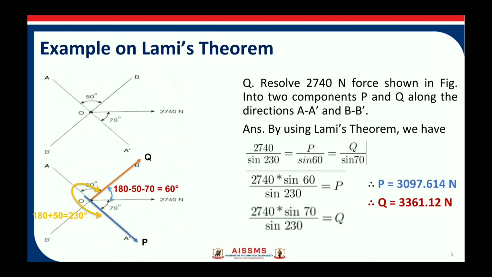In the same way, for finding the value of Q, we multiply 2740 into sine 70 divided by sine 230, which gives us the value of Q force as 3361.12 newtons. So in this way, we have to resolve the force.